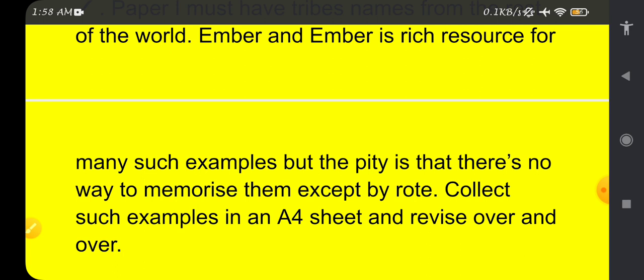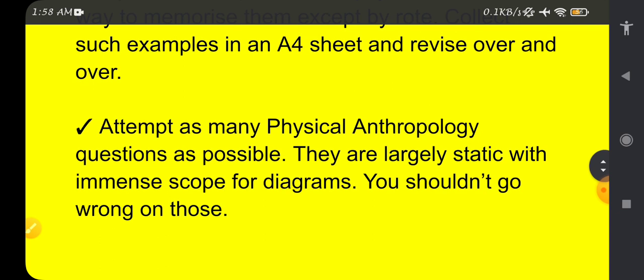So one should collect all those names in an A4 sheet and revise over and over. I'll try to tell you how to do that in the next videos. Okay, moving forward, attempt as many physical anthropology questions as possible. They are largely static with immense scope for diagrams. You shouldn't go wrong on those.